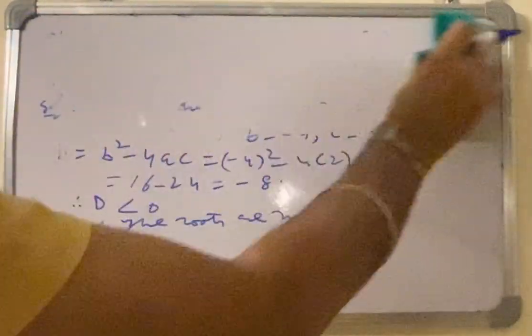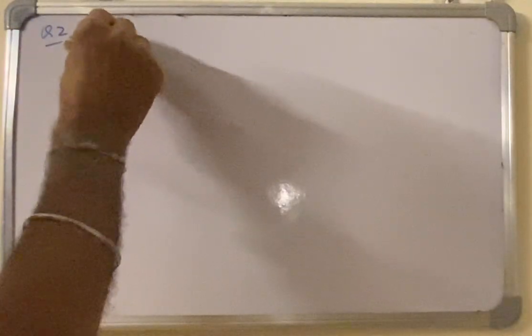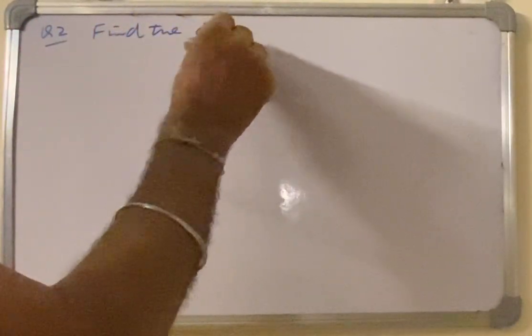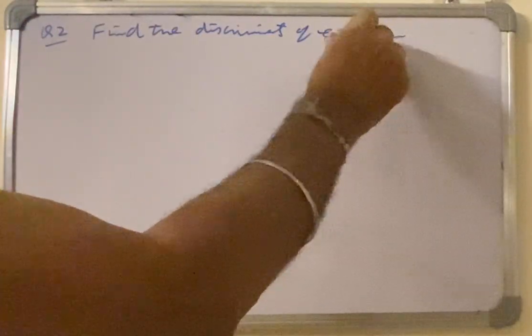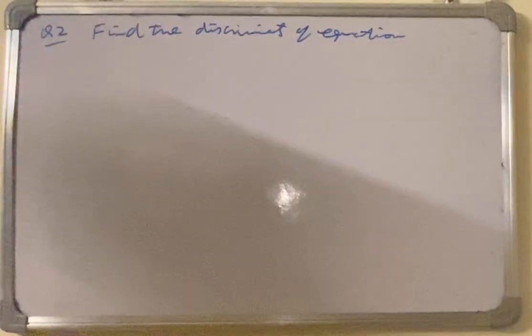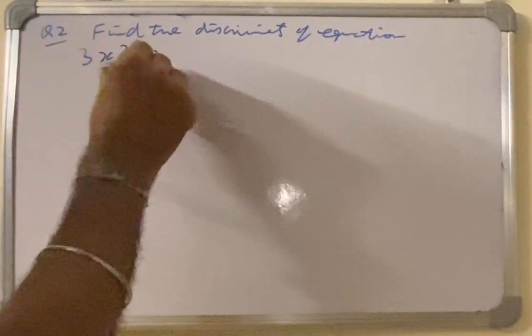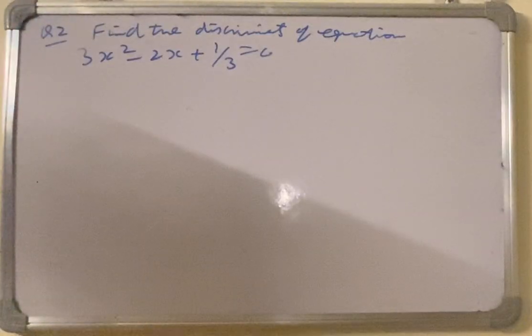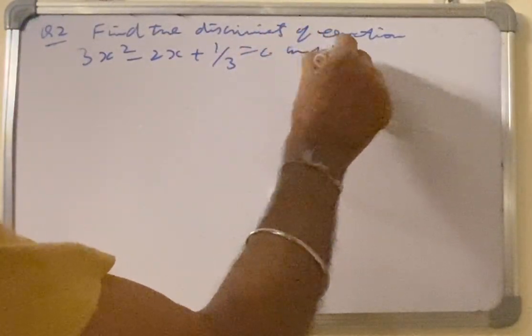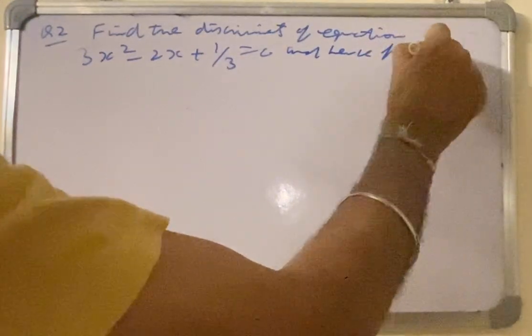Second question. Find the discriminant of the equation 3x square minus 2x plus 1 over 3 is equal to 0, and hence find the nature of roots.